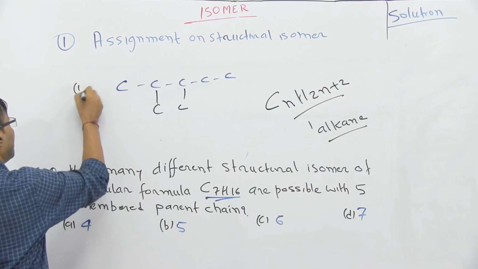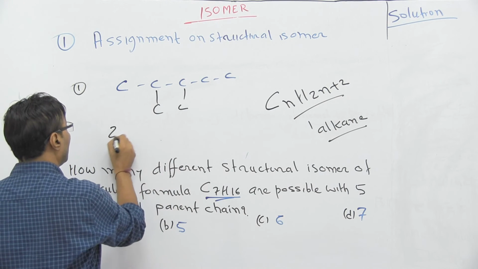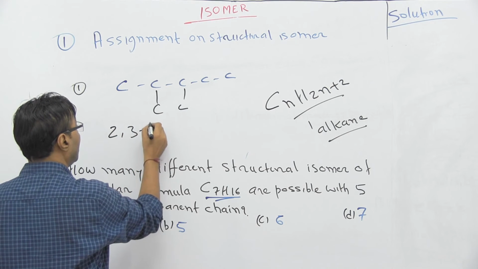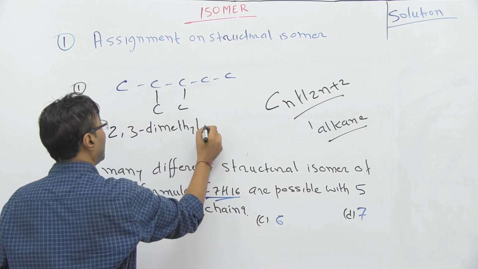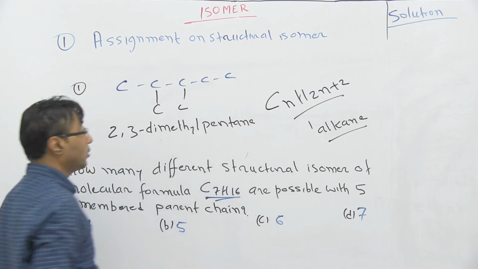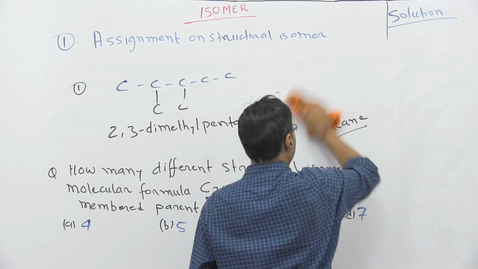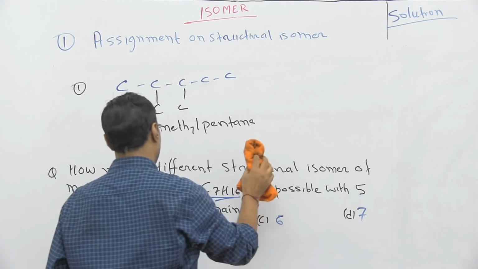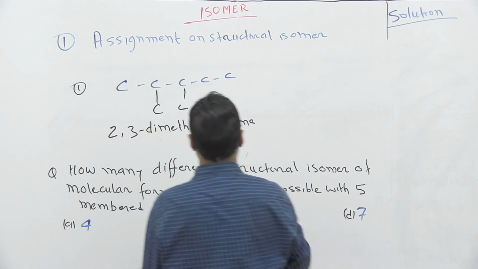What is the name of this compound? The name of this compound is 2,3-dimethylpentane. This is the first isomer. For the second isomer, you just change the position of this carbon.